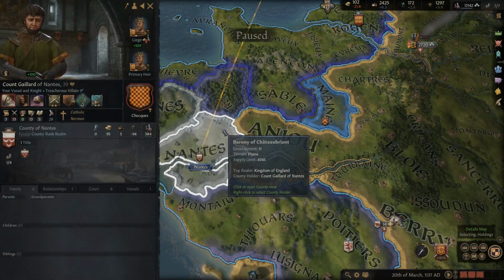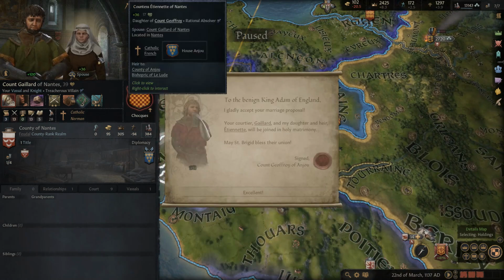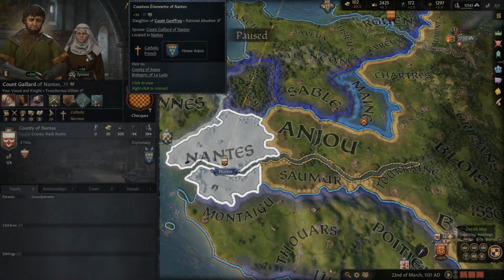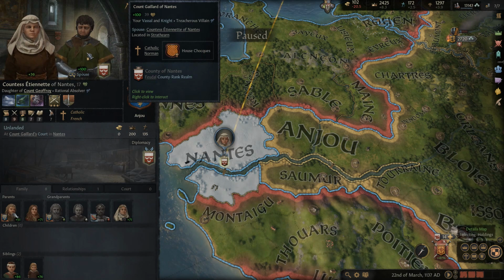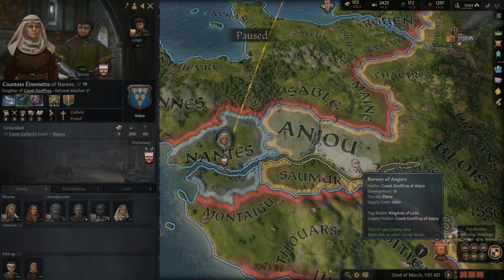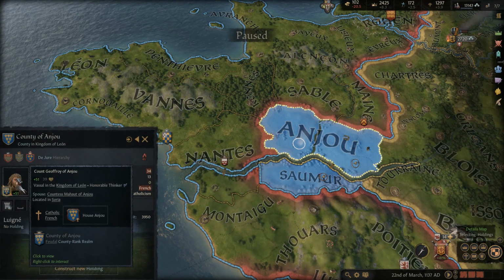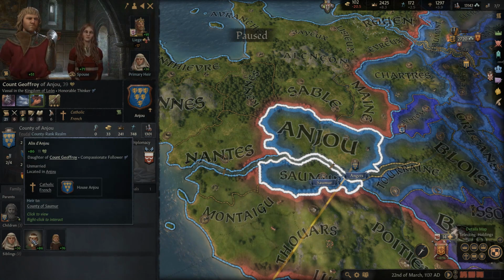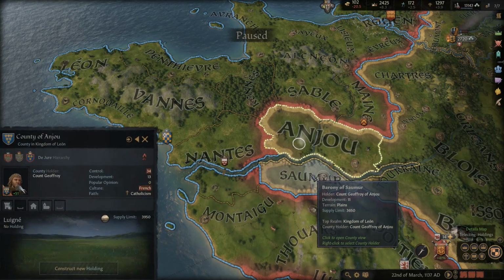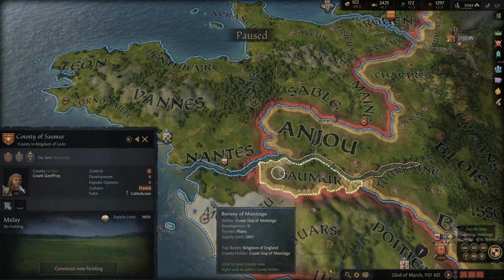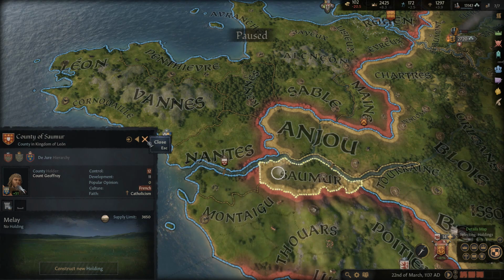So, essentially, what's going to happen here is if... Alright, so the marriage goes through, and if they have a child together, then there's two possibilities. Either she dies first, which is what we don't want to have happen. Then the child succeeds to her titles here in Anjou. She'll get... This is just a county, so that means she'll get both counties. They won't be split. Oh, they might, actually. Yeah. Okay, so she would only get the one county, unfortunately. So we'd have to do like a similar situation for her sister if we wanted to get both of these. And I guess that increases the chance that one of them might go well for us.